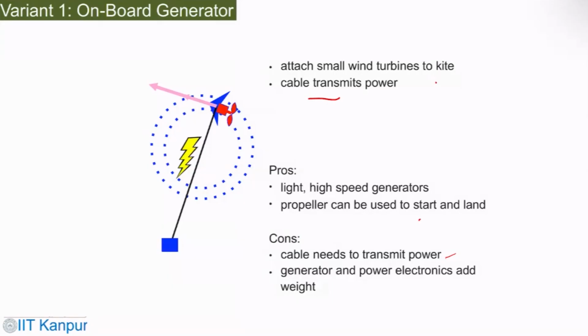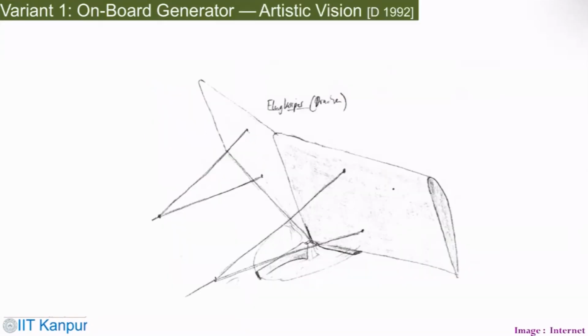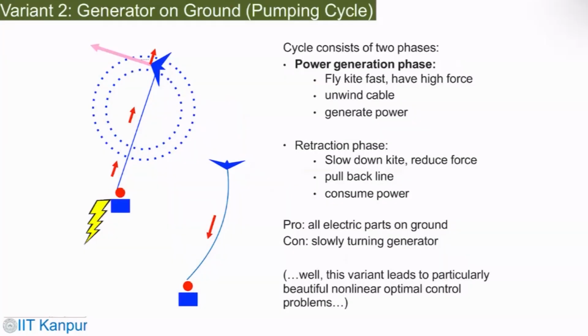This was an artistic vision in 1992 of how these things can be done. The cycle consists of two phases: the power generation phase and then the retraction phase. Slow down the kite, reduce force, pull back the line, with all electric parts on the ground and slow turning. So this is the concept.